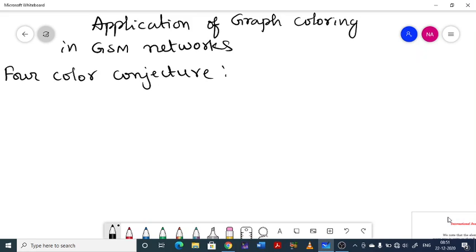So before going to explain the application, first we need to discuss one important conjecture in graph theory, that is four color conjecture. Conjecture means that is the result that was proposed by someone which is not yet proved.